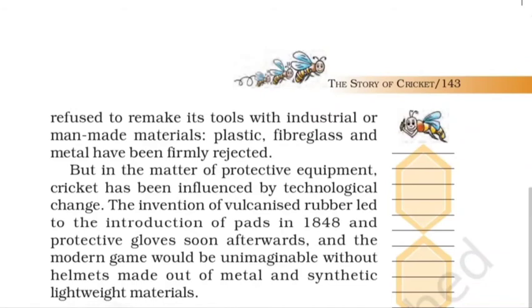The invention of vulcanized rubber led to the introduction of pads. In 1848, the use of pads became common, and soon afterwards, protective gloves also came into existence. A modern game would be unimaginable without helmets made out of metal and synthetic lightweight materials. So helmets are made of synthetic, light material, and are always industry made.